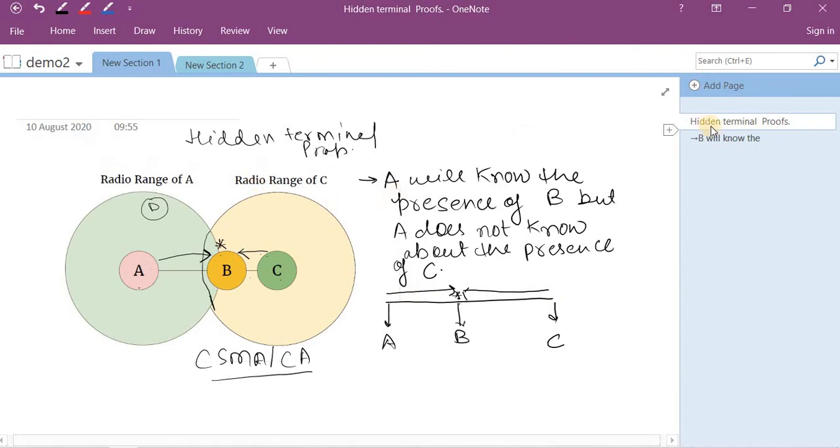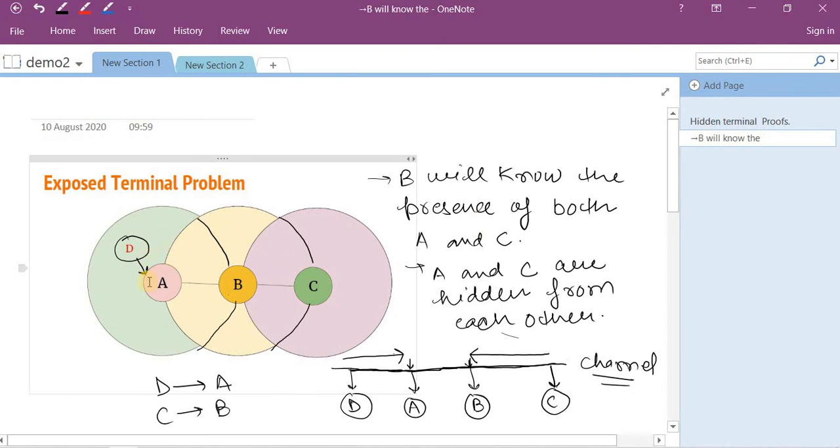The other problem in the MAC layer is called the exposed terminal problem. In the exposed terminal problem, there are four nodes: A, B, C, and the fourth node D, with C lying in the communication range of D. In this scenario, B knows the presence of A, B knows the presence of C, A knows the presence of D, D knows the presence of A, but A will not know the presence of C and C will not know the presence of A. So A and C are hidden from each other, as well as D and C are exposed terminals.